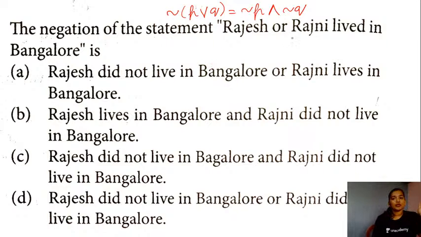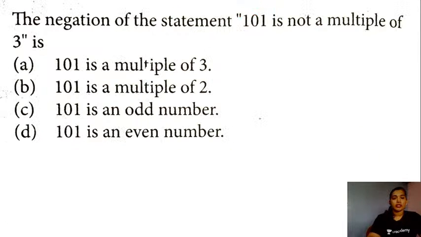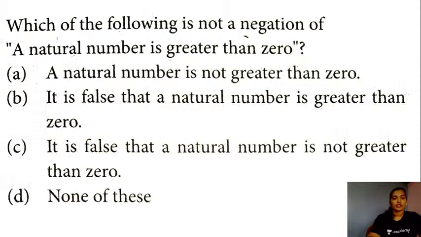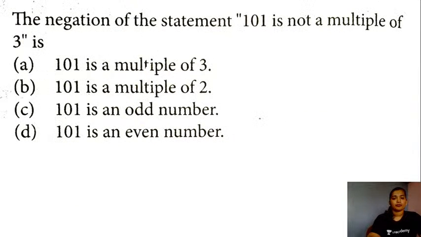Okay. The statement Q is Rajni lived in Bangalore. Its negation will be Rajni did not live in Bangalore. And you have the conjunction, that is and word should be used here. So the right answer would be Rajesh did not live in Bangalore and Rajni did not live in Bangalore. Yes, the option C will be the right answer for this question. Right, so let me give you another question. Here you go, students, the next question for this class now.